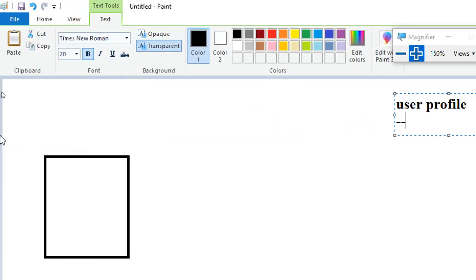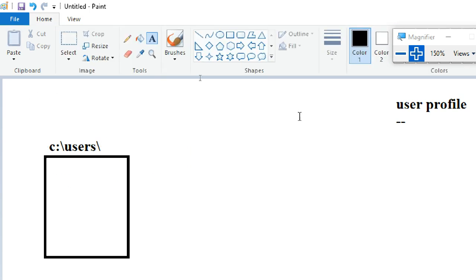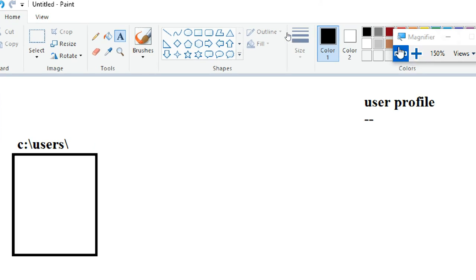Where does Windows store user profile data? C:\Users\username, right? Whatever the user is, with the name of the user. For example, I log in as IT user one, or maybe I log in as student one. Anything, the data is here. The main folder is C:\Users.